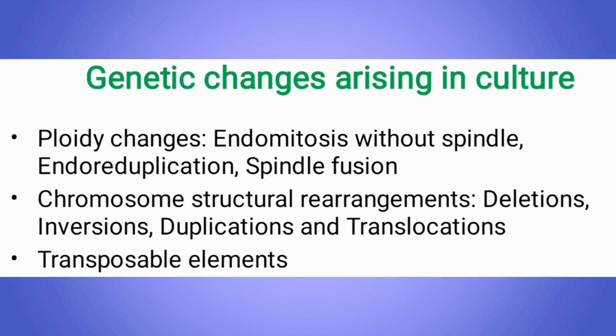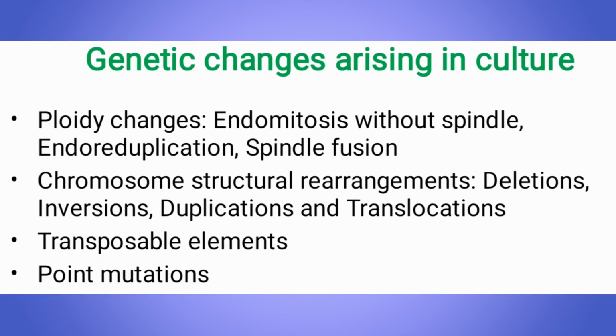In addition, changes in the position of transposable elements cause variations during in vitro culture. Apart from these, point mutations also occur that lead to changes in the DNA sequence pattern.